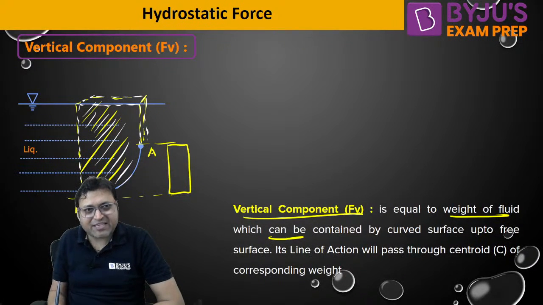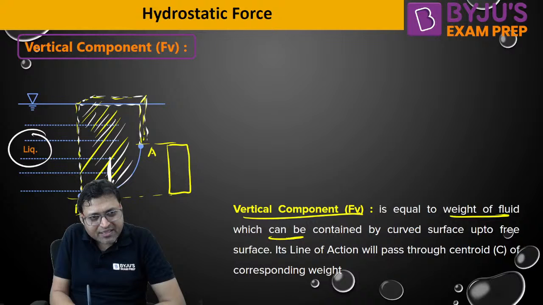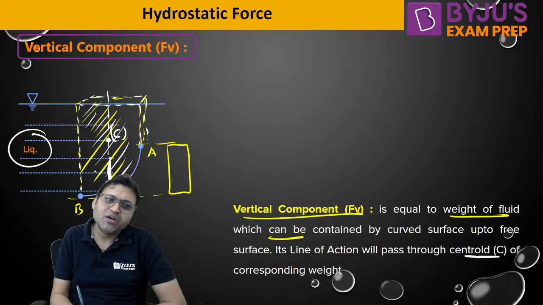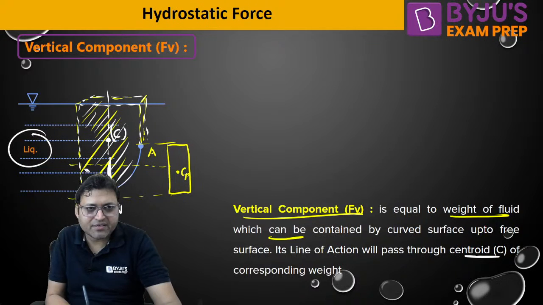And the direction of this FV will be decided by actual contact. If the liquid is in contact from the top, the direction will be downward like this. The line of action of this FV will pass through the centroid C of the corresponding weight. This is how FV will be calculated, and FH will pass through CP for the vertical projection. This is how FH can be calculated. Are you getting it?